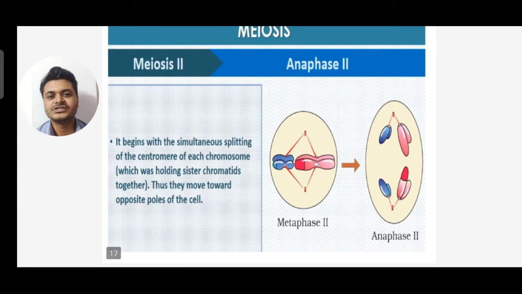Now is anaphase 2. It begins with simultaneous splitting of the centromere of each chromosome, which was holding the sister chromatids together. They now separate and move towards the opposite poles. You can see the chromosomes are now called chromatids, because the chromosomes are split into two and the chromatids are moving towards opposite poles.